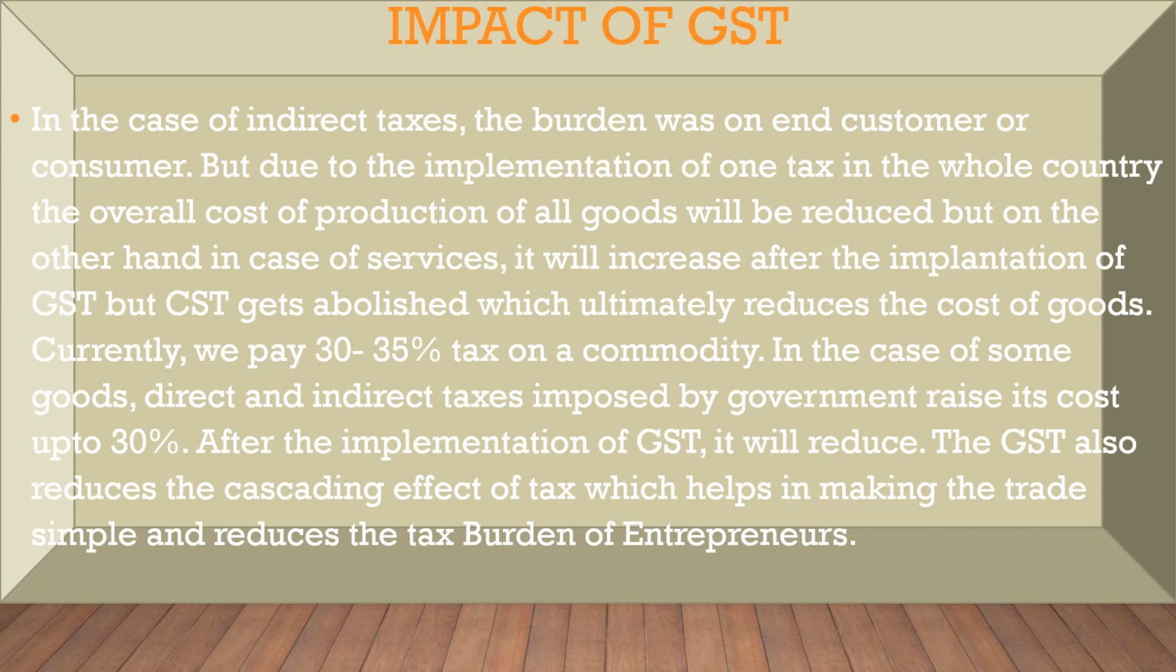Currently, we pay 30-35% tax on a commodity. In the case of some goods, direct and indirect taxes imposed by government raise its cost up to 30%. After the implementation of GST, it will reduce. The GST also reduces the cascading effect of tax, which helps in making the trade simple and reduces the tax burden of entrepreneurs.